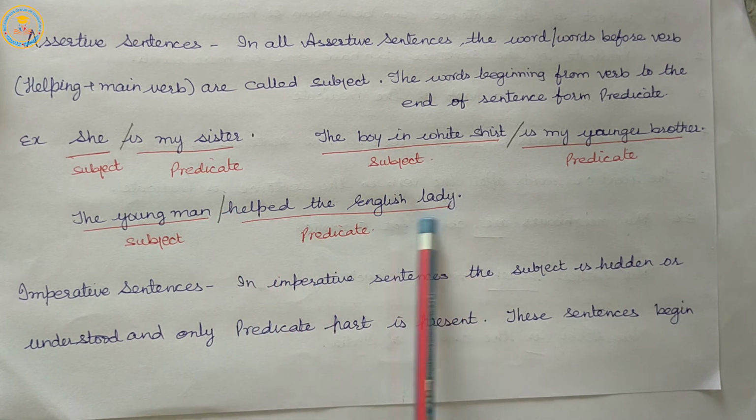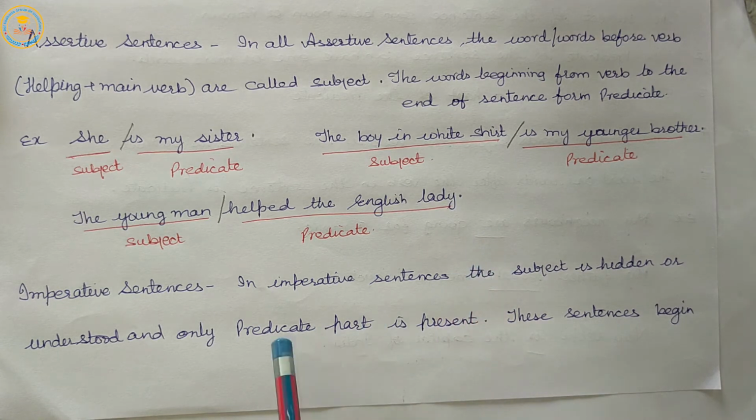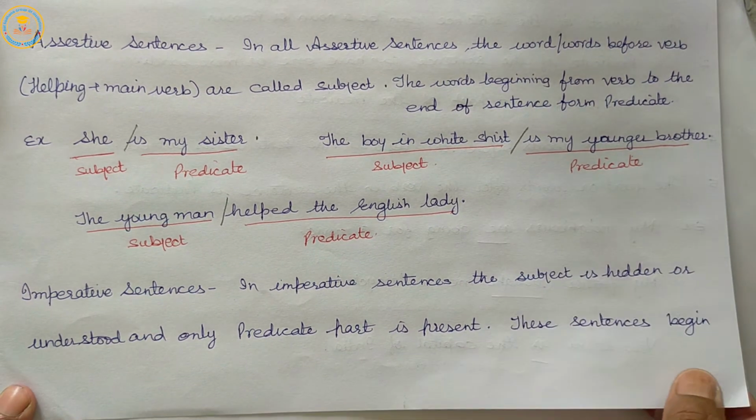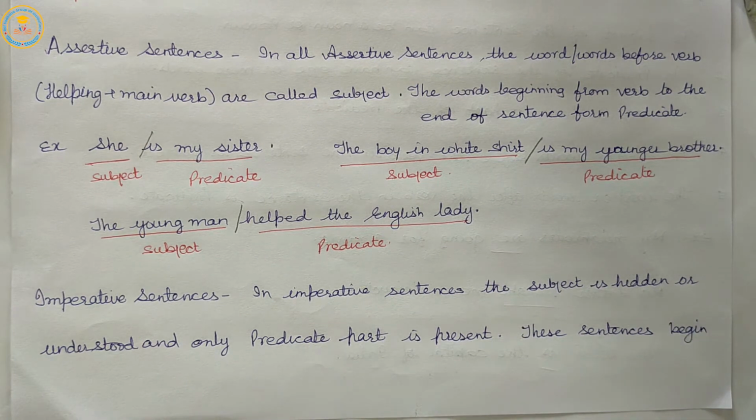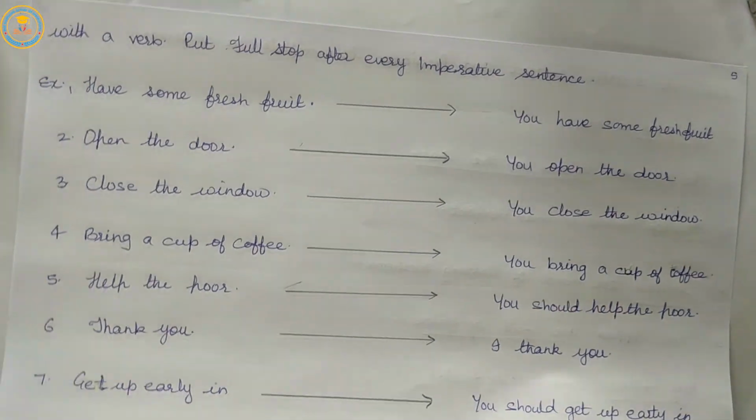Only the predicate part will be present in imperative sentences, but there is no subject. The subject is hidden or understood, and the predicate part is present. These sentences begin with a verb.